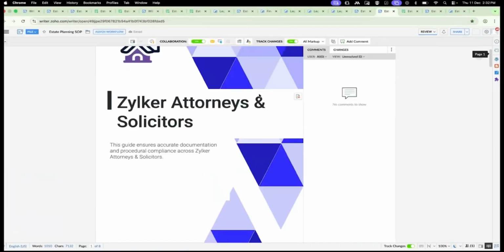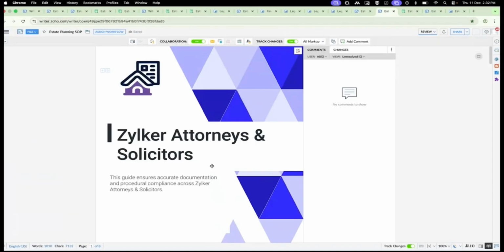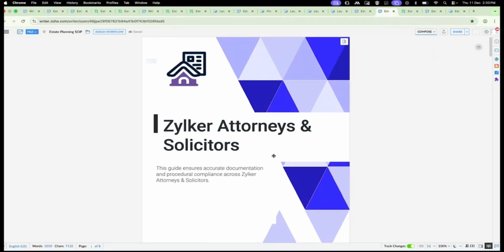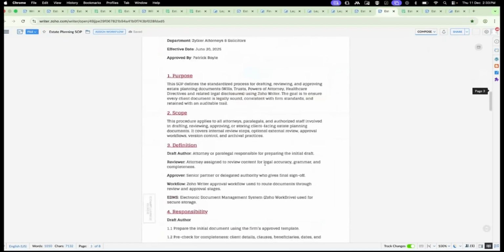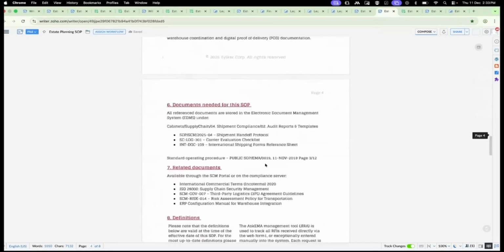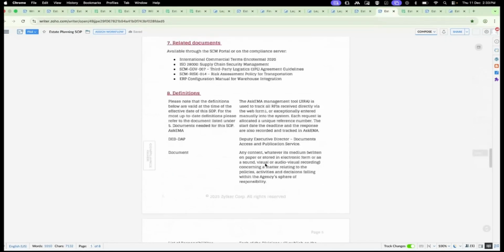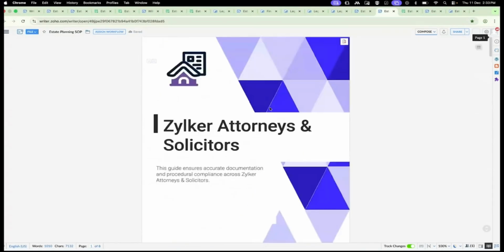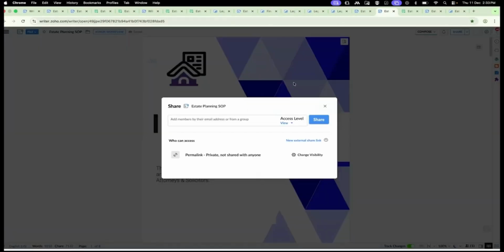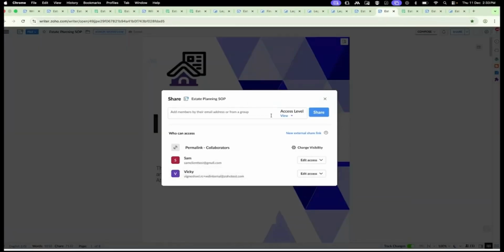Here we have the document which needs to be distributed and collaborated on with the internal members. This is how the document will look, which includes multiple page layouts. Everything is possible by using Zoho Writer. You can have any kind of layout on any page, and you can also include a header, footer, text boxes, watermarks, and everything. So you have the document ready, and using this share option, you can add the collaborators and provide the access level, either edit or share.